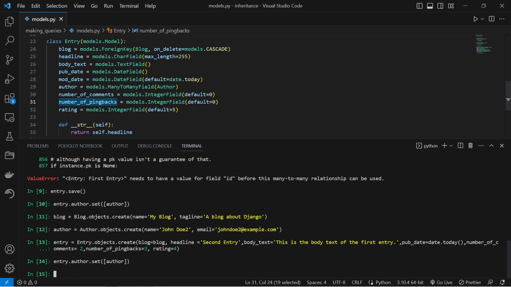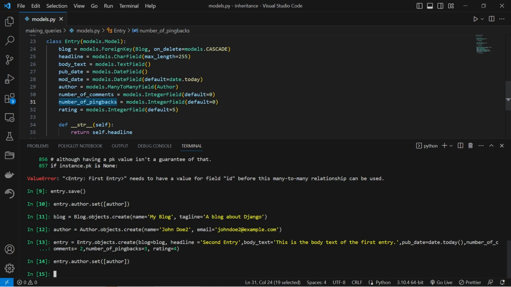Notice that in this step, we directly used the set method without saving the entry object first. We were able to do that because the create method is a one-step procedure that creates and saves the object in one single line of code.